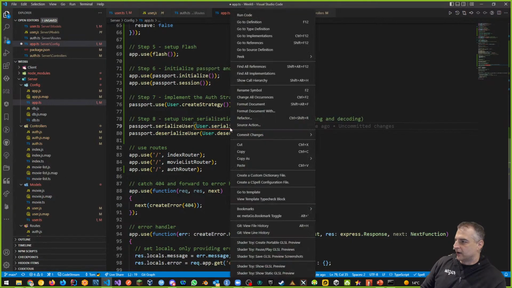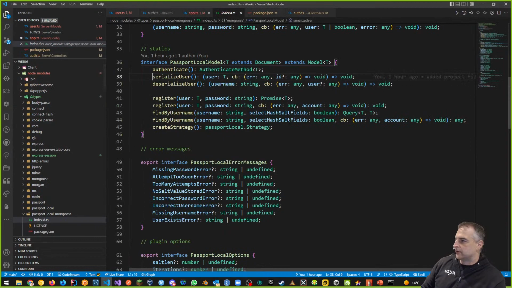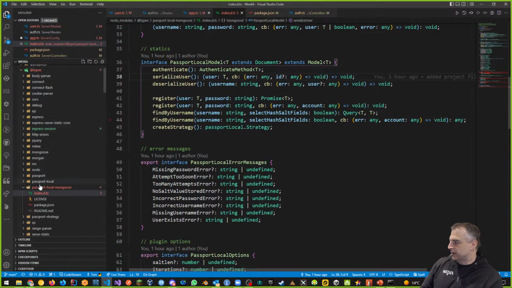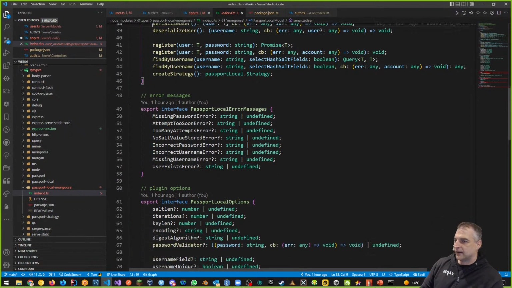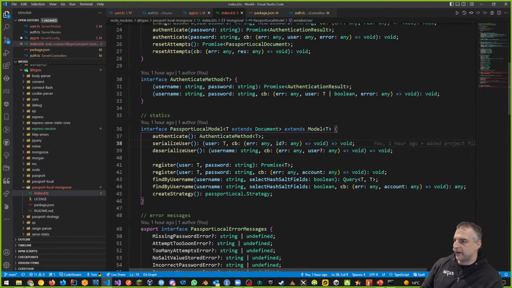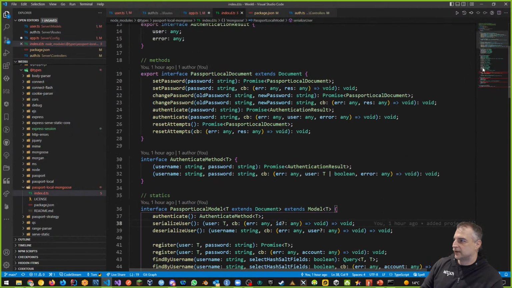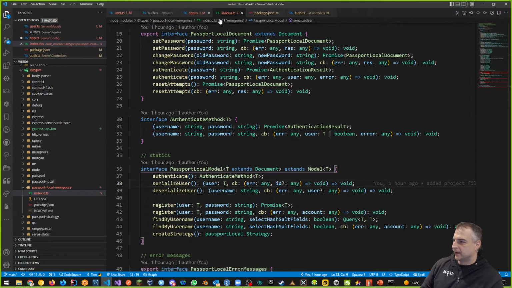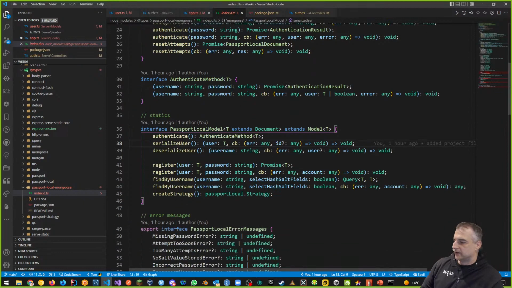So again, I can go to definition, or go to type definition, or go to the implementation, whatever you want. So let's go to type definition. Here's the type definition for it. I'm actually looking inside of @types, in my index.d.ts file. There it is right here. This is where it's looking. And notice that we have some errors here as well. So not just that, but the type definition file that we're looking into has some issues.